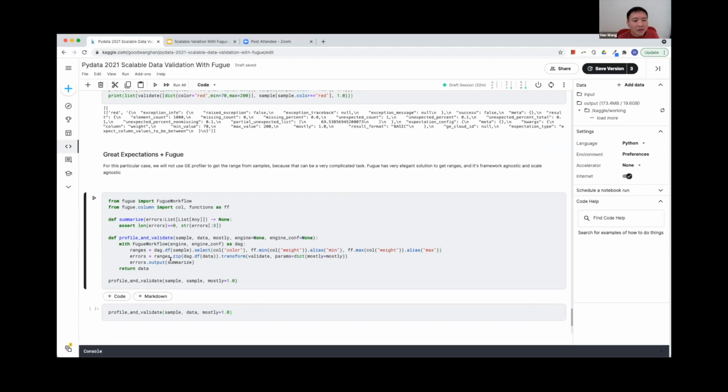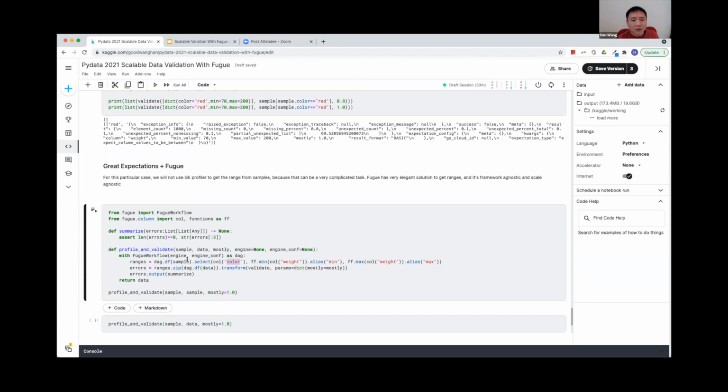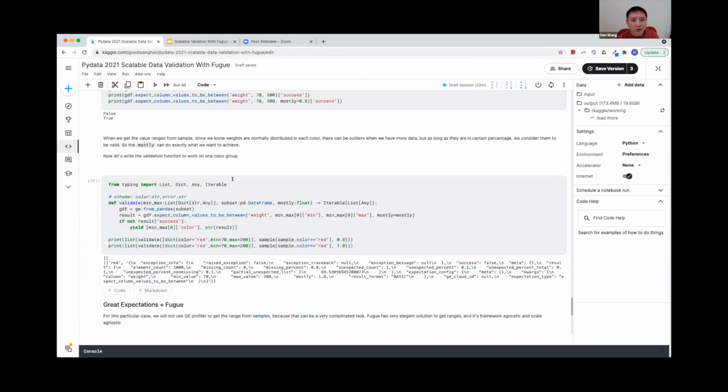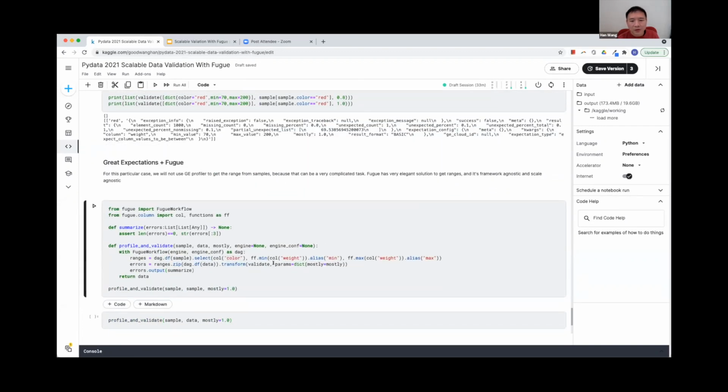And on the second step, we will just zip the ranges and this data together because they have the common column called color. So they will zip together by the color. And after you zip together and say transform by validate, it will zip partition by color, and for each partition, you will apply this function. So this min max and this subset, they will belong to each color. And also here is how we provide the mostly parameter.